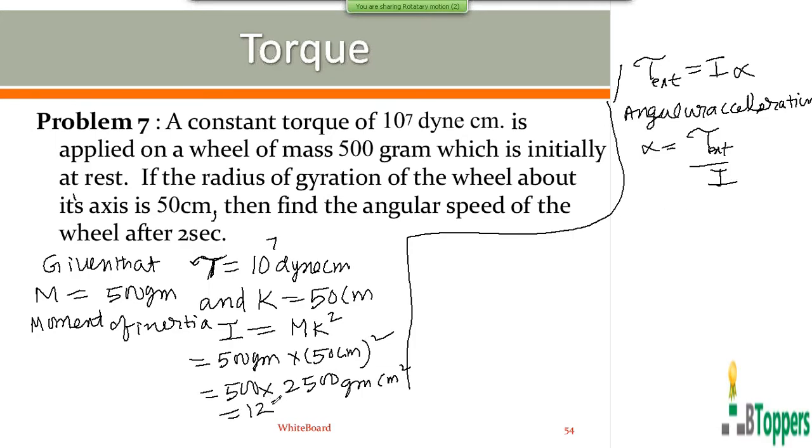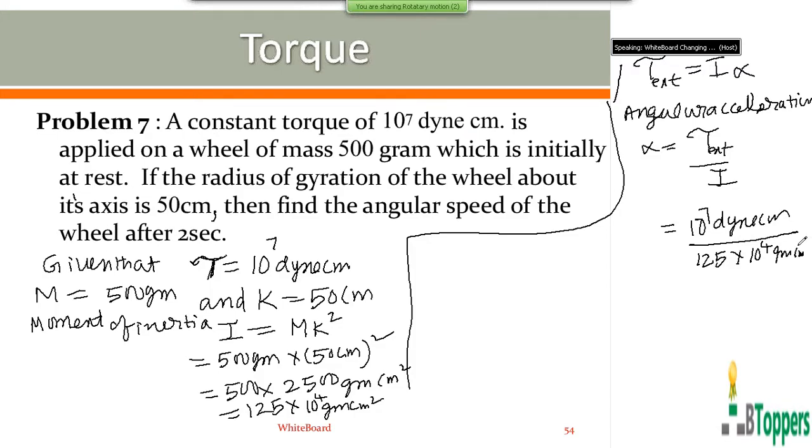This you can write as 125 into 10 to the power of 4 grams centimeter square. Substituting these values here, all values are expressed in the same system. Of course, you will get the same answer for alpha even if you express torque and moment of inertia in SI units. So if you simplify this, you get alpha equal to 8 radian per second square.